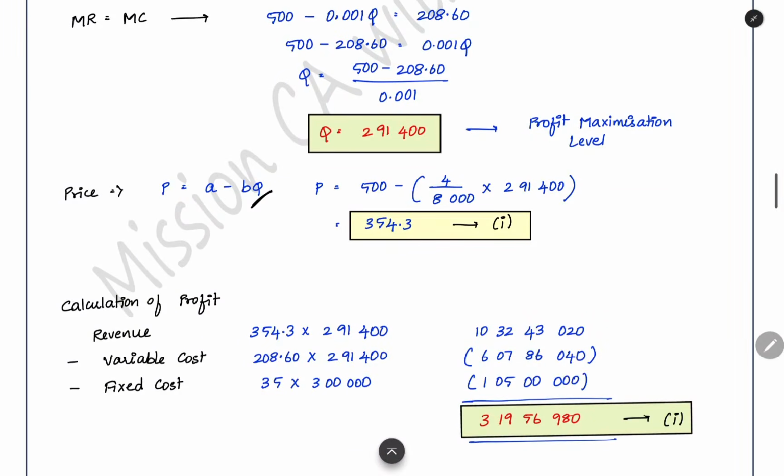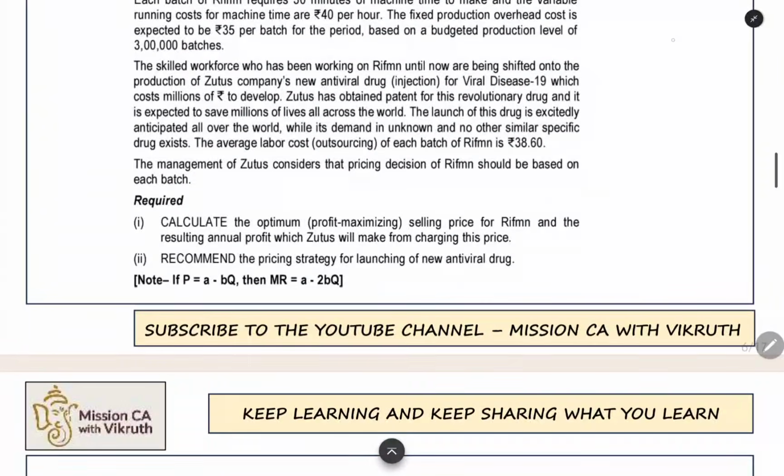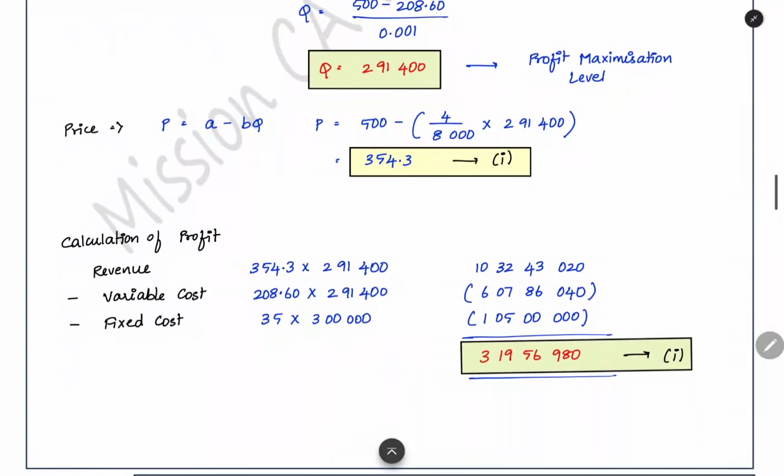A minus BQ is the price equation. A we are having, B we are having, Q. At this level of quantity, how much price we should set? That is what we are finding out. So you will get the price to be 354.3. In the question also they asked that only: find the optimum profit maximization selling price for the company. So we found out the selling price.